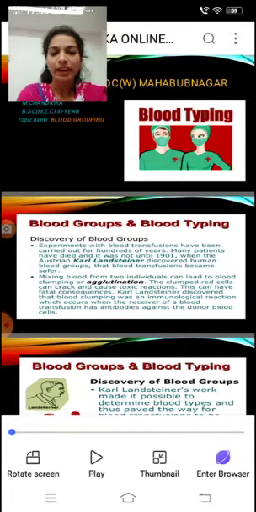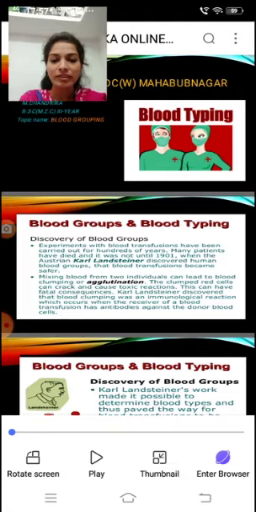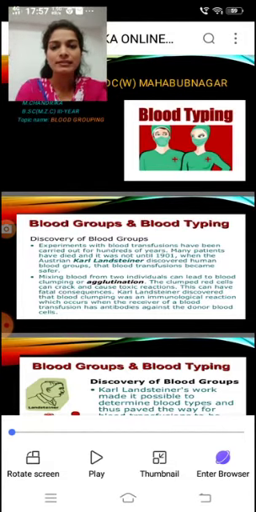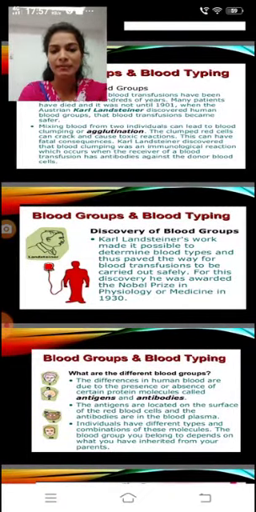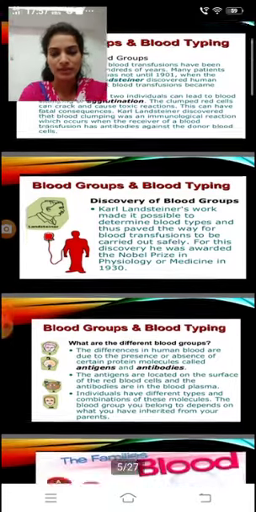This can have fatal consequences. Karl Landsteiner discovered that blood clumping was an immunological reaction which occurs when the receiver of a blood transfusion has antibodies against the donor blood cells. Next, discovery of blood groups. Landsteiner's work made it possible to determine blood types and thus paved the way for blood transfusions to be carried out safely. For this discovery, he was awarded the Nobel Prize in Medicine or Physiology in 1930.